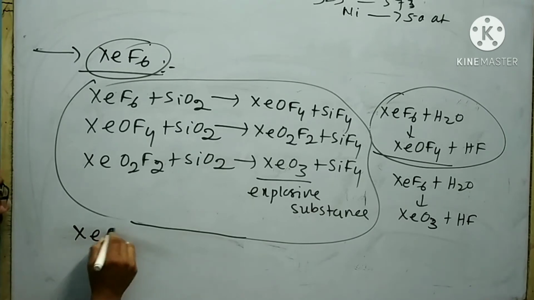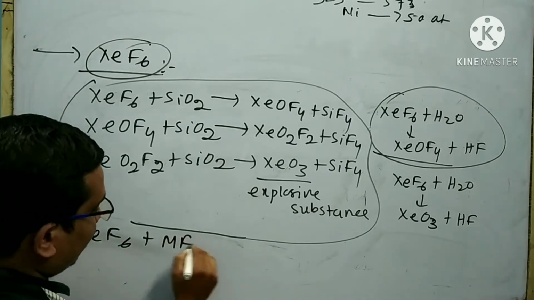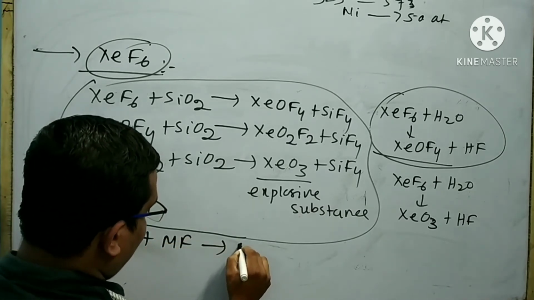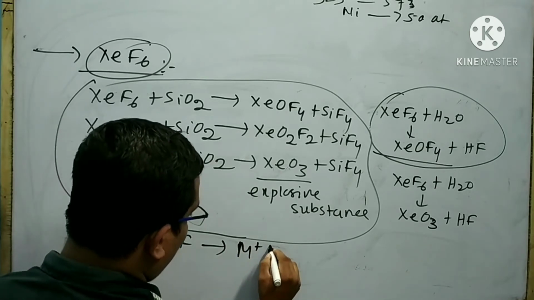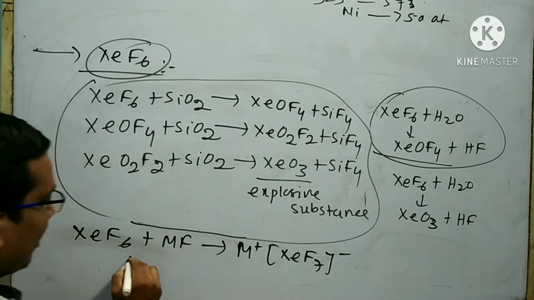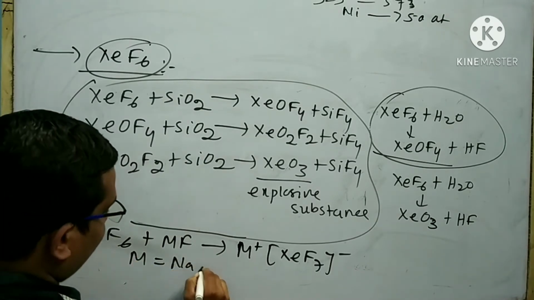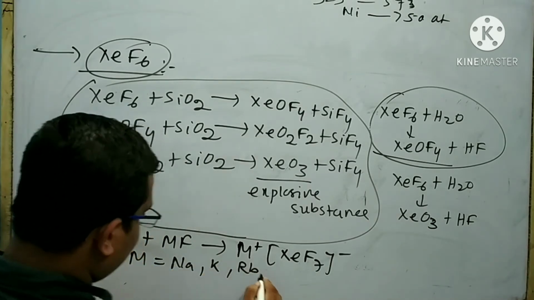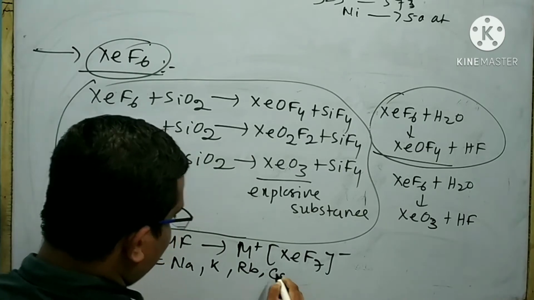When XeF6 reacts with MF, a complex compound is formed like this. Here M equals sodium, potassium, rubidium, cesium.